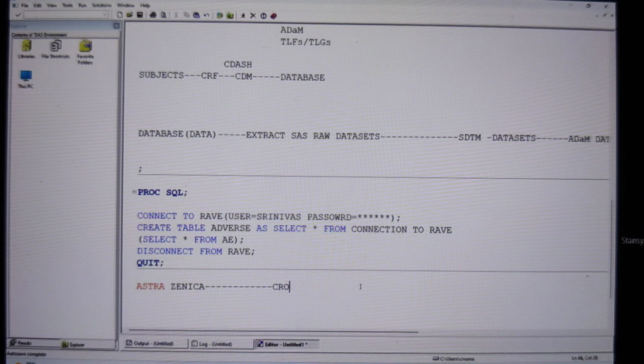Now, we are going to see what are the important steps that we take when we are conducting any clinical study. Say, for example, you're an expert at a CRO company. Now, recently you got a contract from AstraZeneca to conduct the phase 1 study. Or say, for example, the phase 2 study. Okay? Just imagine. Now, how are we going to conduct the clinical trial? How are we going to do that?